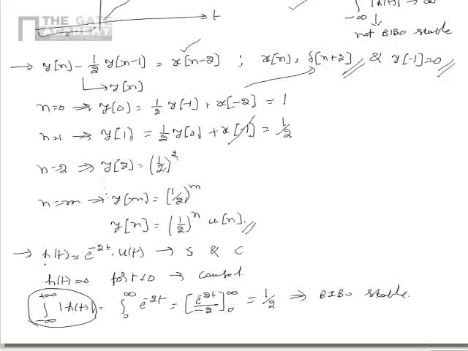From this, we can say that the given LTI system of impulse response h of t equal to e power minus 2t u of t is causal and stable in BIBO sense. Now, let us list down the impulse responses of different discrete time LTI systems.